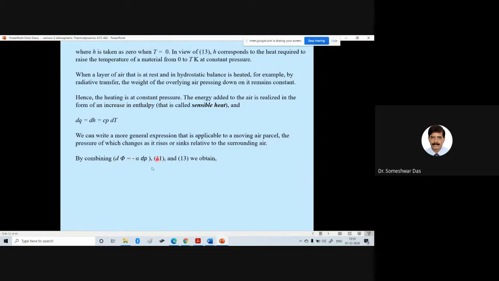This is one form of the geopotential's definition, where alpha is the specific volume. Using equations 11 and 13 shown in the previous slides, we can get dq is equal to d of (h plus phi), which is equal to d of (CpT plus phi).